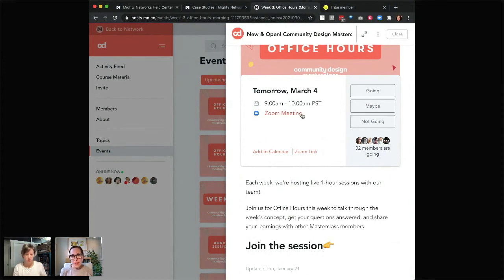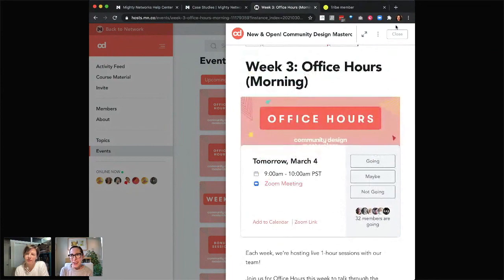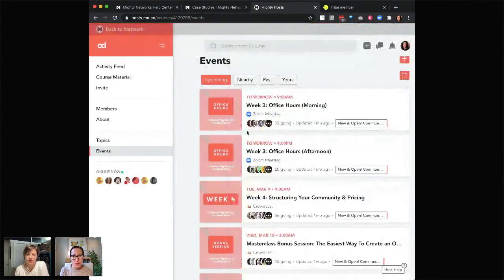The other thing is that if I join this event from my mobile app, the Mighty Networks mobile app, it's going to open seamlessly inside. So it's going to have all my Zoom controls, but I'm going to feel like I'm still inside your network. So that's really powerful, it's a very slick integration with Zoom. So if a Zoom meeting or Zoom webinar is a great format for the event you want to run, you have that big advantage for those that are joining on mobile as well.